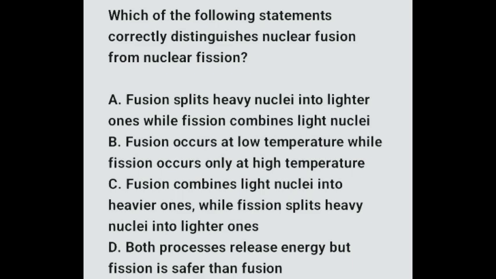On the other hand, in fission, a heavy nucleus like uranium splits into lighter nuclei, releasing energy, and this energy is used in nuclear reactors. Note that both release energy due to mass-energy equivalence, but fusion is not yet controlled for power production because of the extreme conditions required.